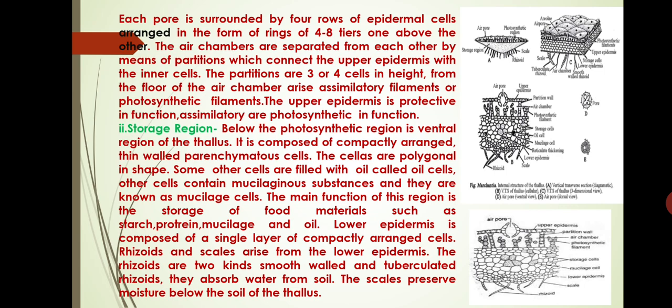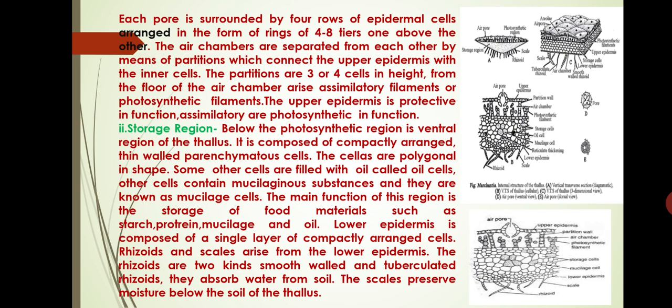Next, we discuss the storage region. Below the photosynthetic region is the ventral region of the thallus. It is composed of compactly arranged thin-walled parenchymatous cells. The cells are polygonal in shape. Some other cells are filled with oil, called oil cells. Other cells contain mucilaginous substance and are known as mucilage cells. The main function of this region is the storage of food materials such as starch, protein, mucilage and oil.